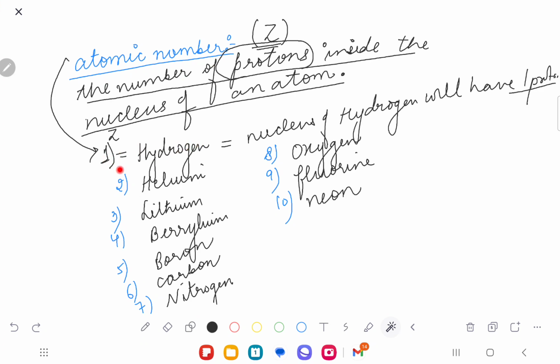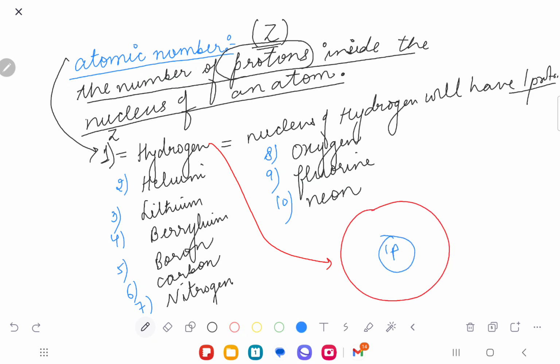So if I ask you to draw the atom of hydrogen, you will draw a circle, its nucleus, and you will write down 1 proton. Why 1 proton? Because the atomic number is 1, because it is written at the number 1 position. Helium is written at number 2 position, so the atomic number of helium is 2.